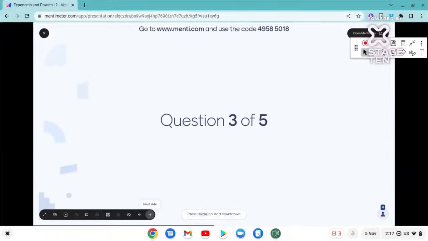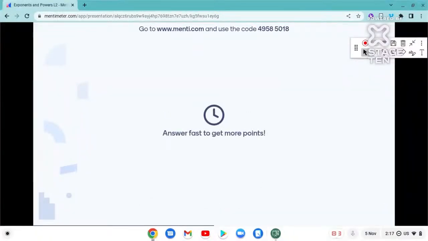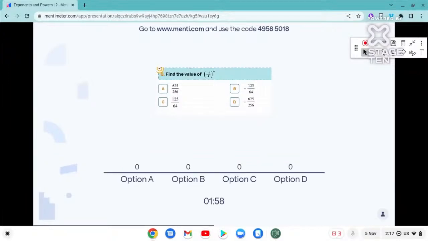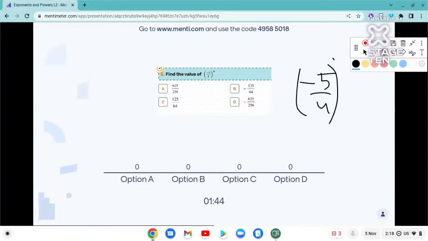Okay, question number 3 on your screens now. Look very carefully at the options. You have to choose option A, B, C from this only. The options are given in this part. So minus 5 by 4 whole raised to 4 you have to find out. So try to do this question.